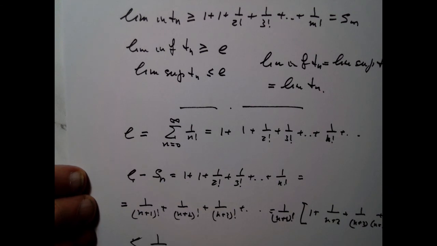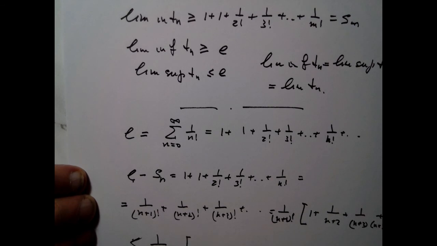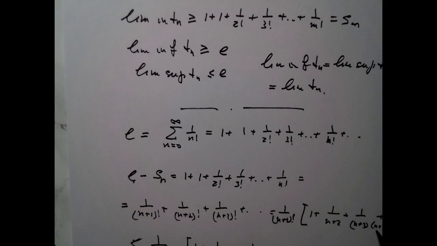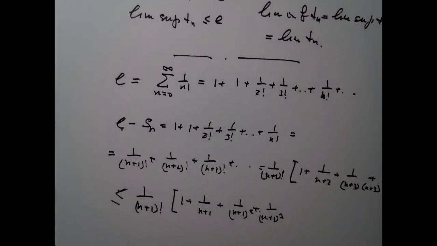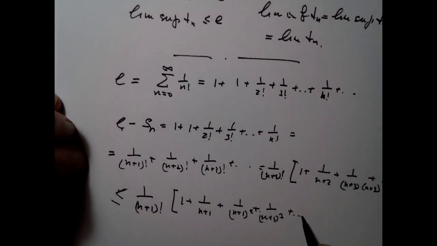True. Now let me make this a little bit easier, and this will be less or equal than 1 over (n plus 1) factorial times 1 plus 1 over (n plus 1) plus 1 over (n plus 1) squared plus 1 over (n plus 1) cubed, right? That's because, for instance, (n plus 2) times (n plus 3) is definitely greater or equal than (n plus 1) squared, plus etc.